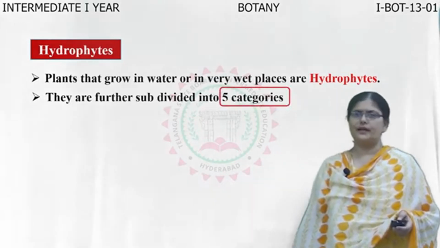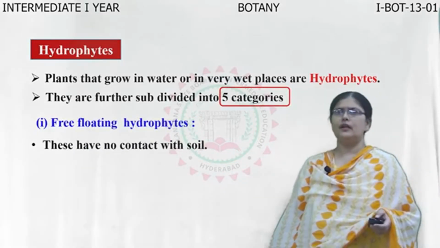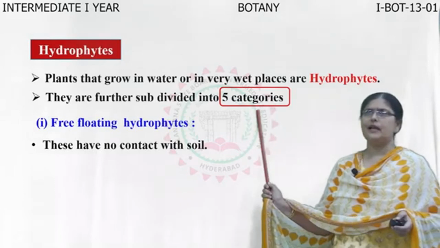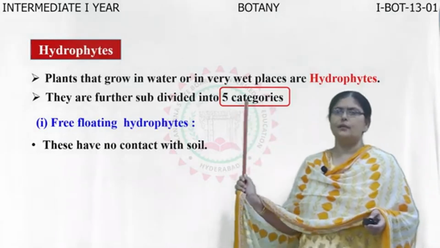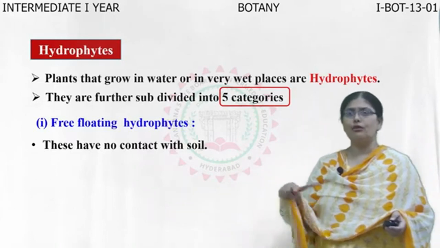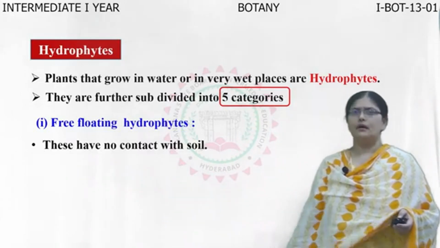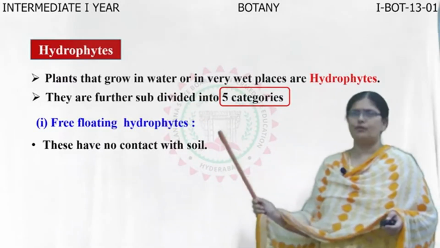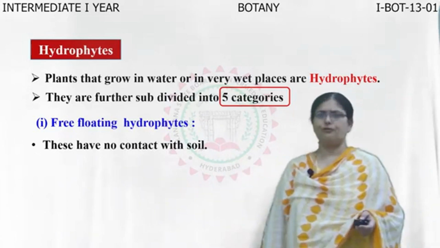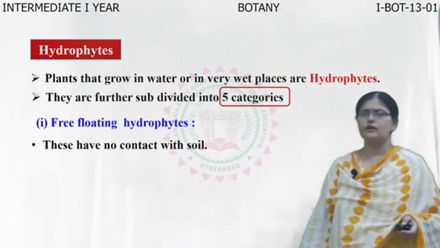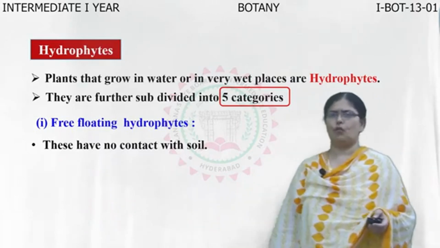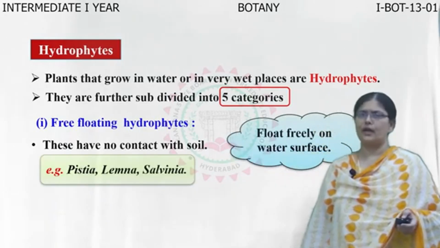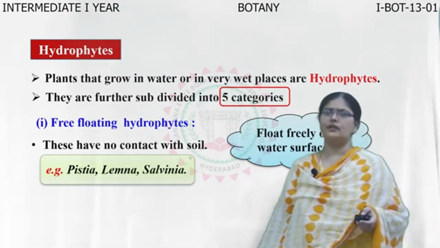And these hydrophytes are further divided based upon the submergence of them into the water into 5 different categories. Now, let us deal about these 5 different categories of hydrophytes based upon the level of water in which they are being present. First one is free floating hydrophytes. Now, what is meant by free floating hydrophytes? Here the term itself will explain. Free floating means the hydrophytes or the plants which are freely floating on the surface of the water, they do not have any contact with the soil. So that is meant by free floating hydrophytes. That is, they float freely upon the surface of water.